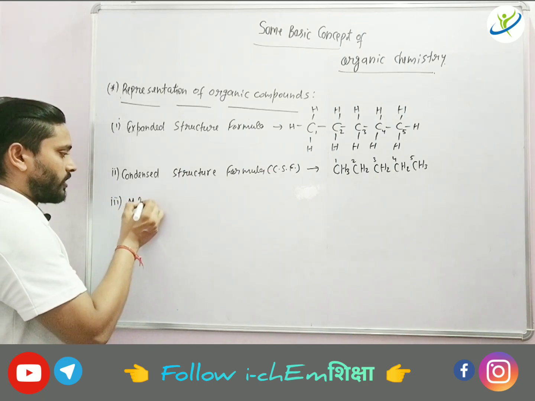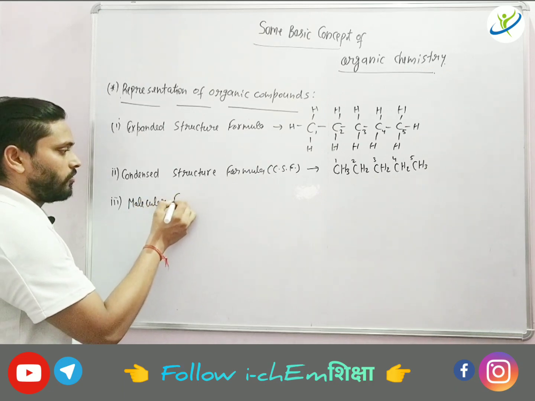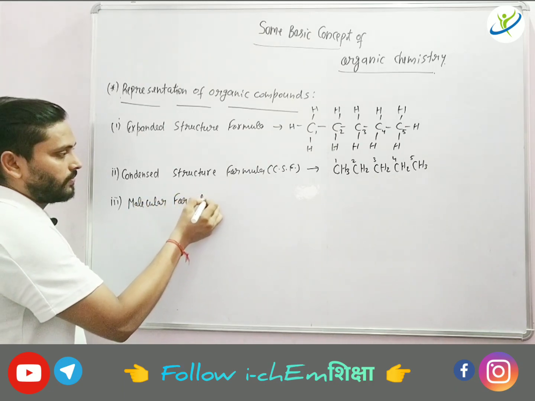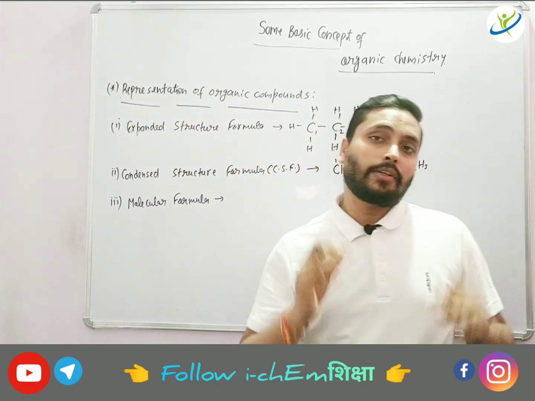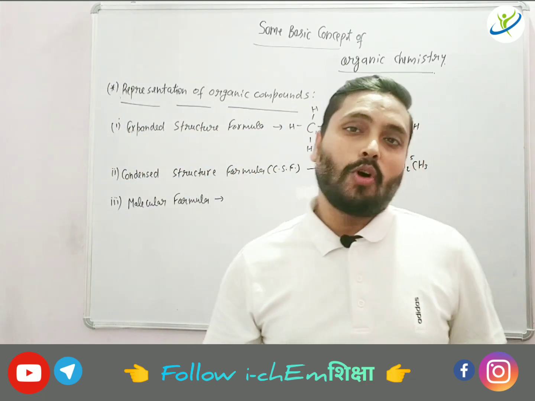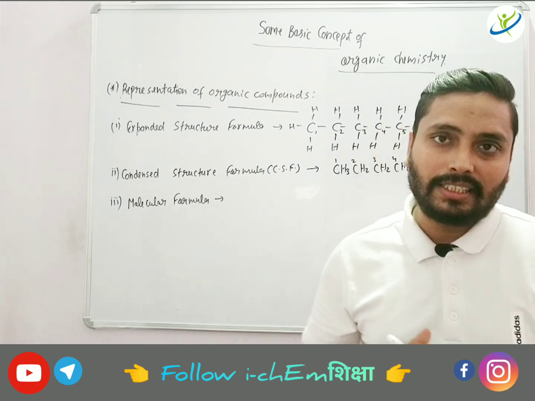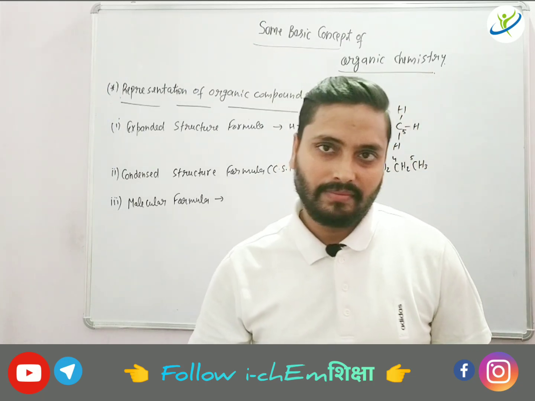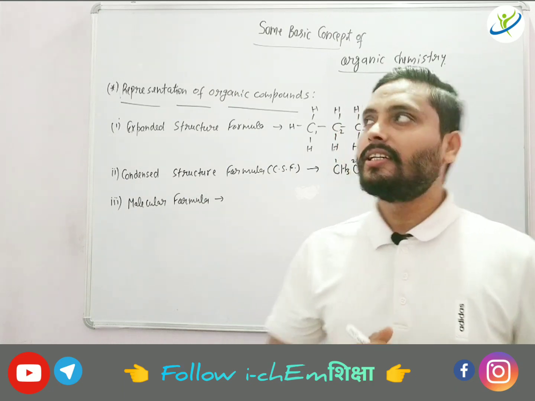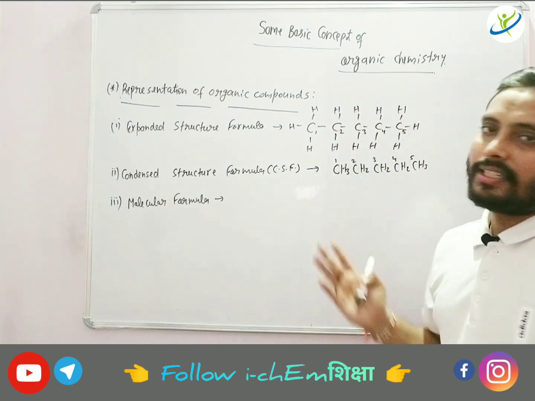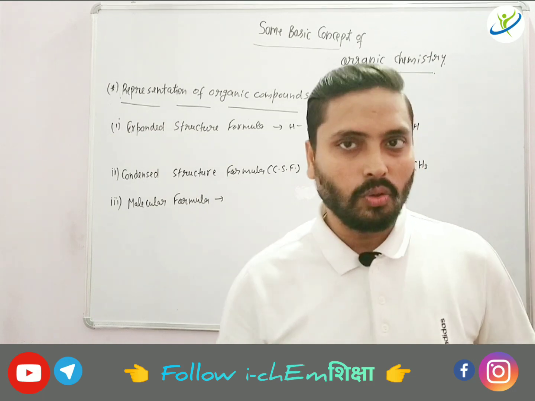Third one is the molecular structure or molecular formula. In the molecular formula, we count the total number of atoms present in the structure. We don't make any bonds, we don't draw the structure like this, we just count the number of carbons in the whole compound.